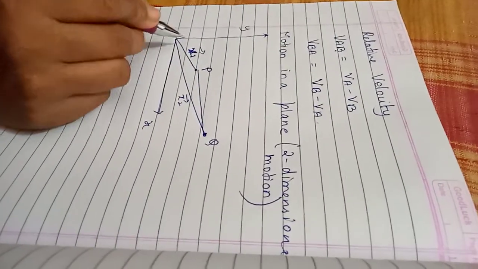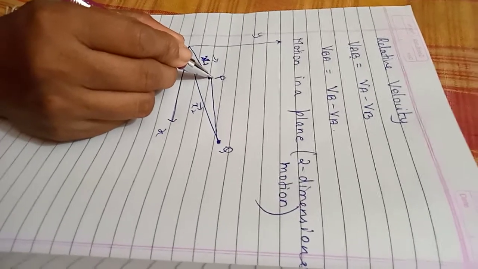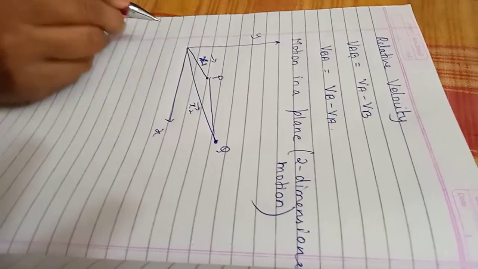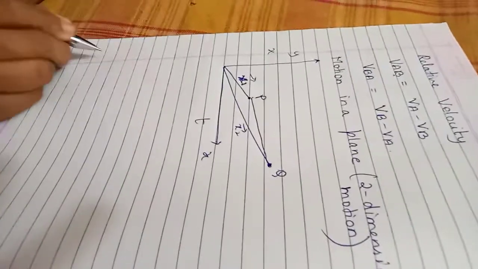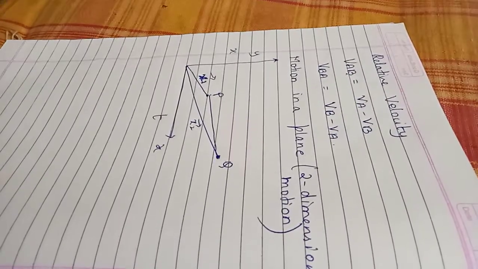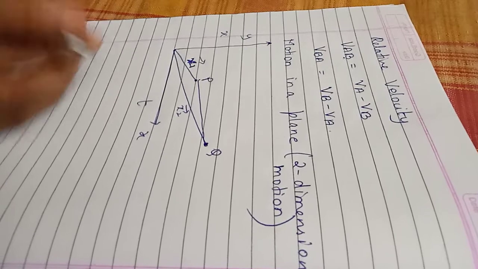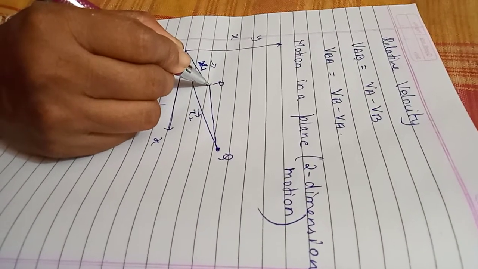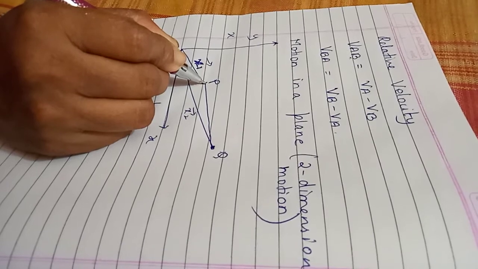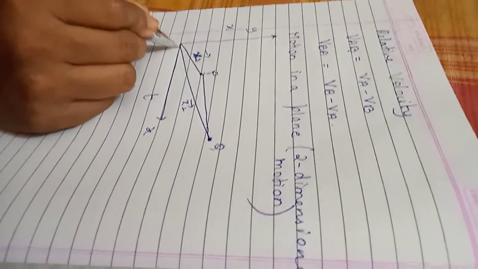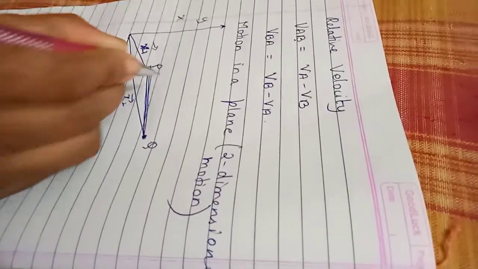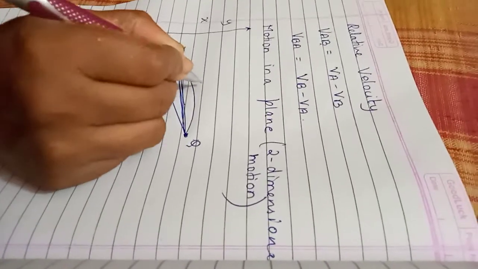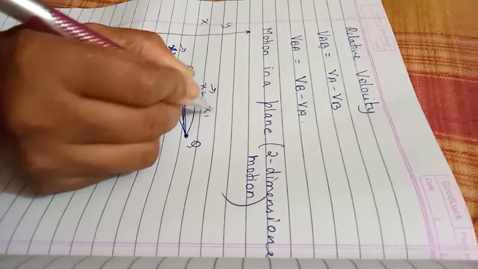Now what is PQ? I'll repeat. Let x1 be the displacement of the particle. We are plotting a graph of displacement versus time. Look here. Let x1 be the displacement of the particle. Let the particle reach the point P at time t1. Let the particle reach the point Q at time t2 with displacement x2. Then the difference between the displacements is x2 minus x1, because x2 is larger than x1.